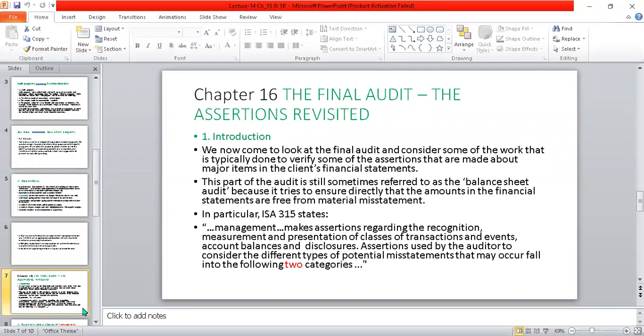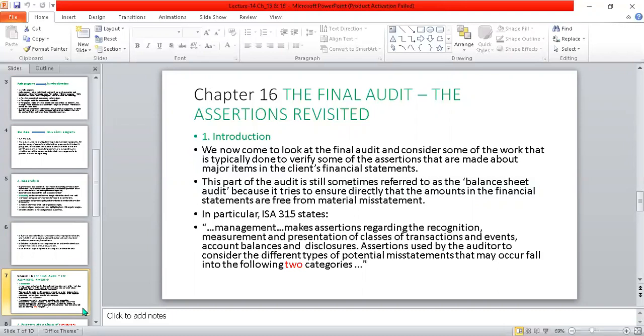Now we have chapter 16, the final audit, the assertions revised. Assertions are the figures, the facts mentioned in the financial statements, the numbers, the digits, the values of different items, the different elements of the financial statements. Okay, we can see that over here in the final audit, assertions.